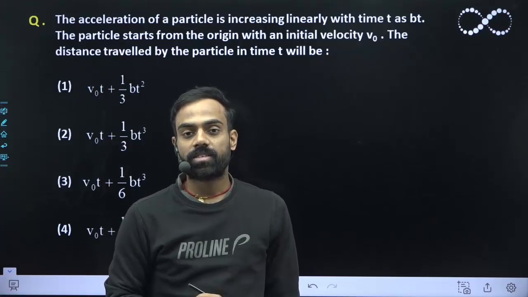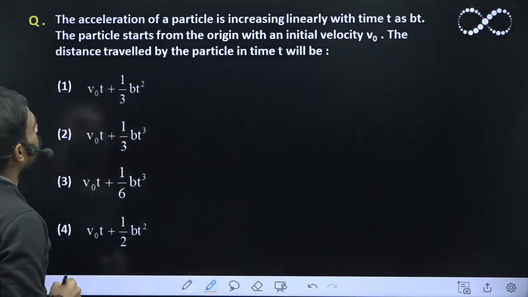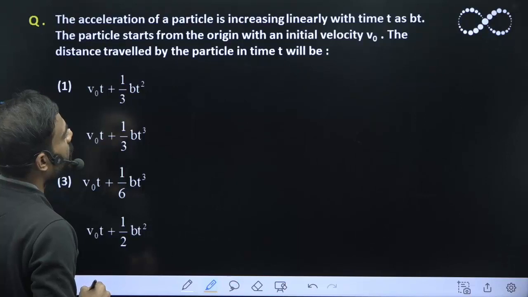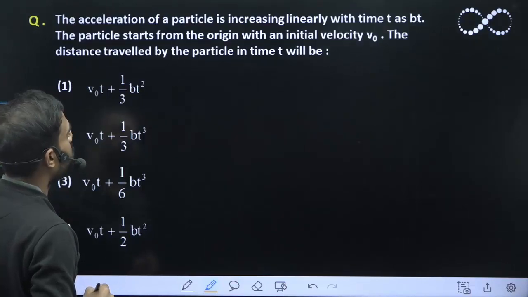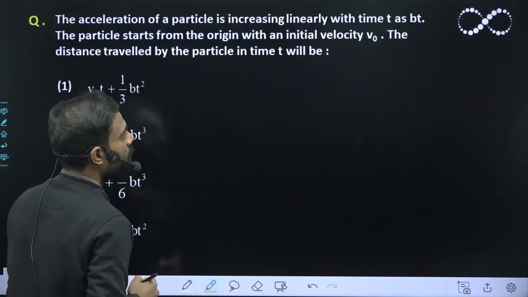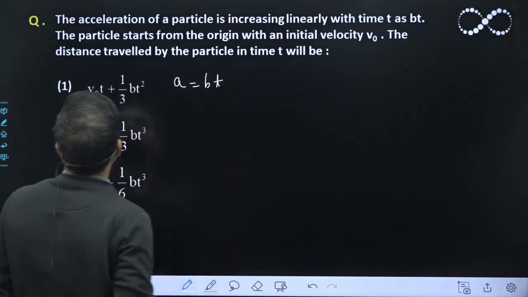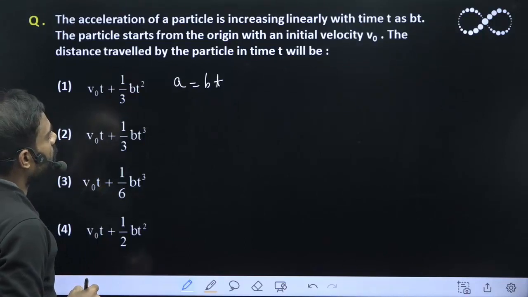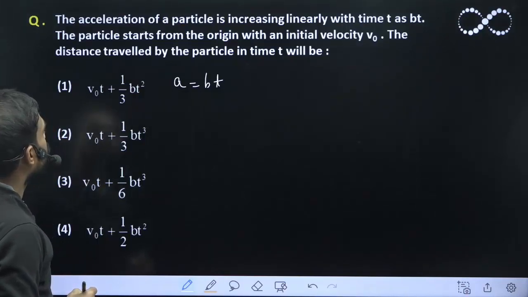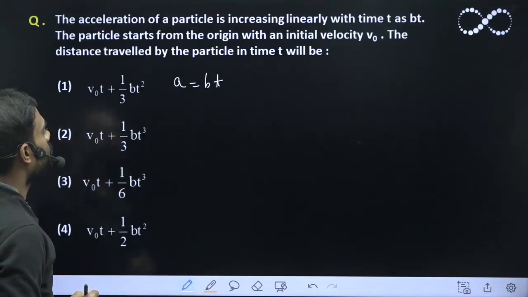Hello students, let us see this question here. The acceleration of a particle is increasing linearly with time as bt. So in the question it is given a is equal to bt. Now the particle starts from origin with initial velocity v naught, and the distance traveled by the particle in time t is being asked.